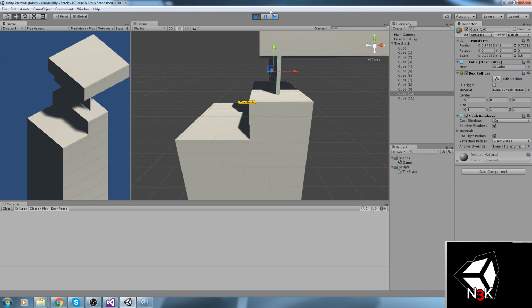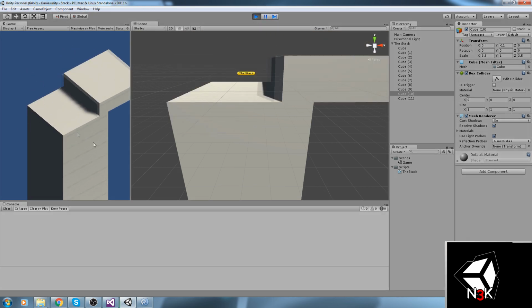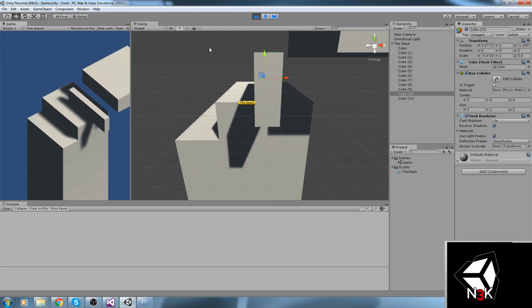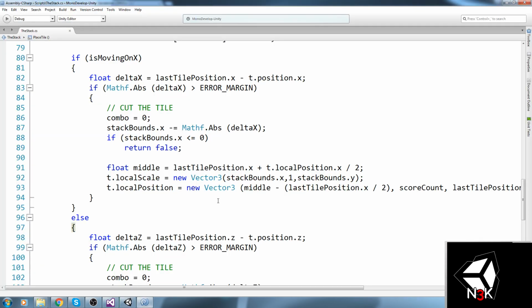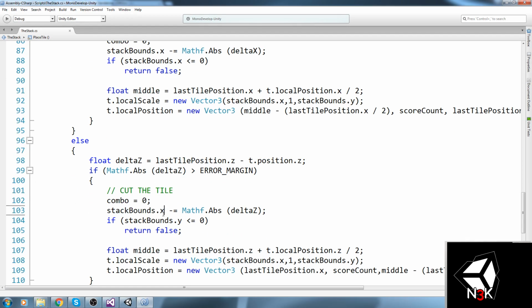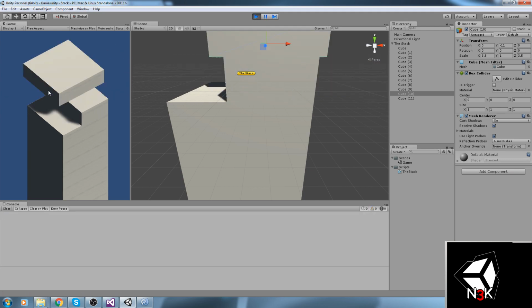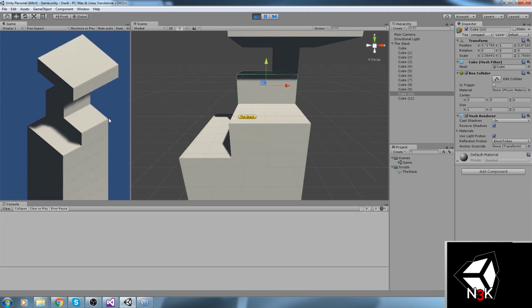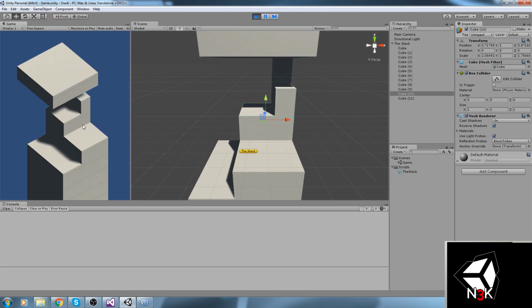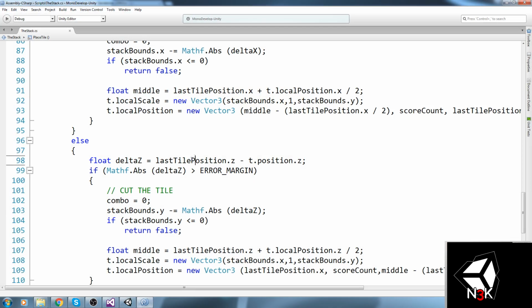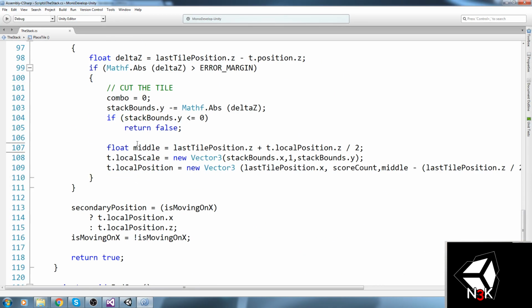First one works. This one doesn't work. Okay, so why does this thing not work? It actually reduced the size. Oh, okay, I get it. Stack bounds dot z dot y over here. I was reducing the wrong axis on that stack, so let me just try that again. And wow, okay, so that was the only problem. Nice. That's a little bit annoying. Well, at least we got this out of the way, so that's a good thing.